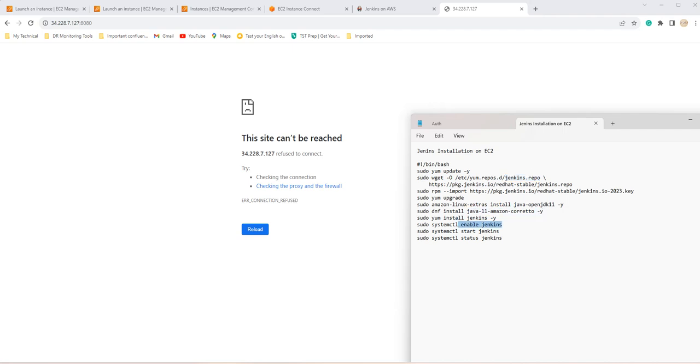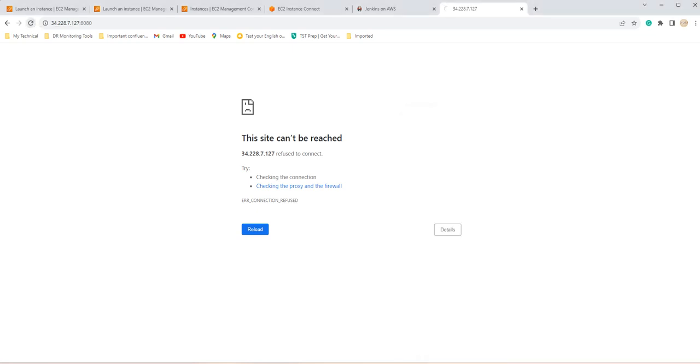It's enabling, which means whenever you turn off your system and turn it on again, you don't need to log into the system and start Jenkins again. So this is the best practice to use enable. And this is starting the instance and status. So it should be up and running in a moment. May take some time.